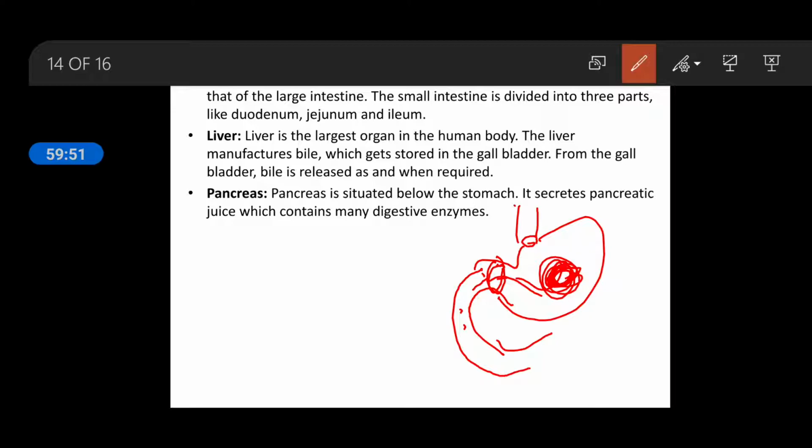One sphincter is present between the esophagus and stomach, similarly between the stomach and small intestine. And when this food enters the large intestine, there again a sphincter is present, known as the ileocecal sphincter. So sphincters are present at every junction of two organs and help in releasing the food in small amounts.